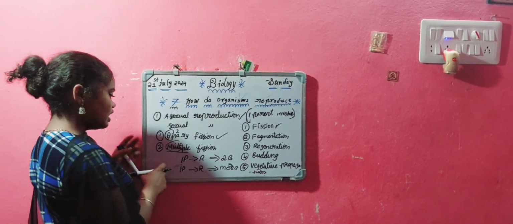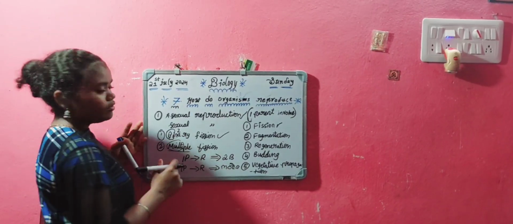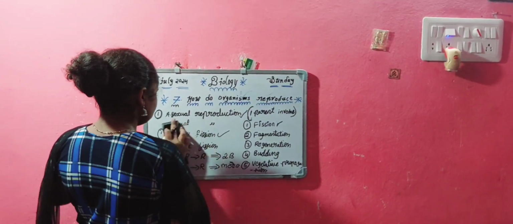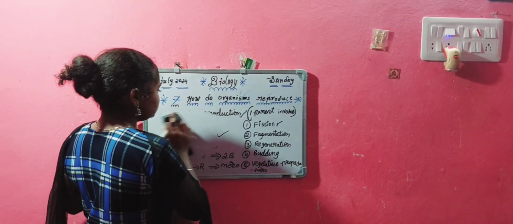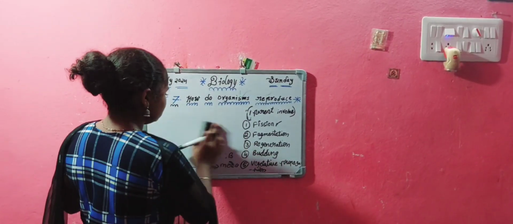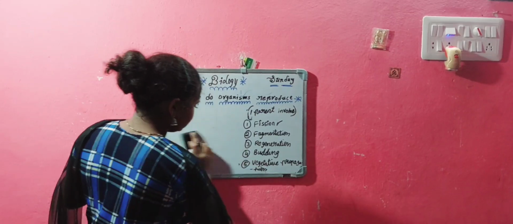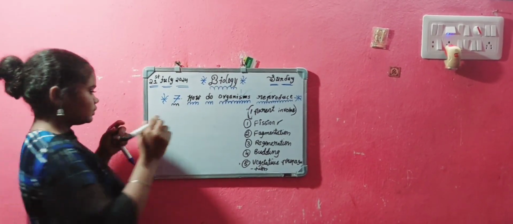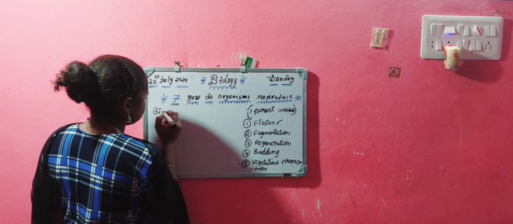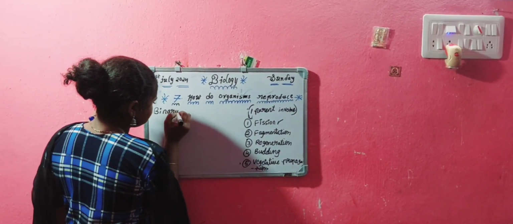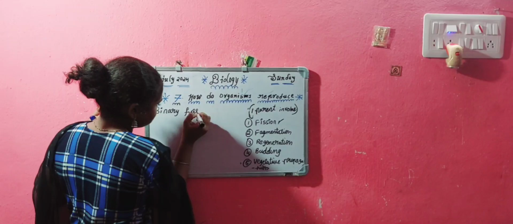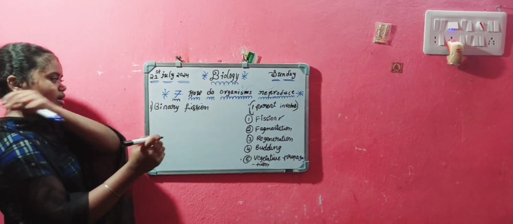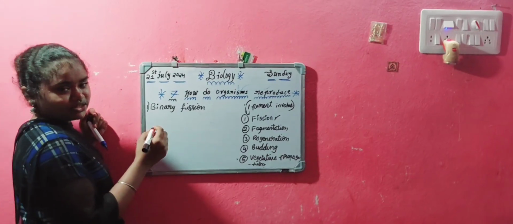We have to learn the examples of binary fission and multiple fission. Binary fission example is amoeba. Amoeba has an irregular shape.